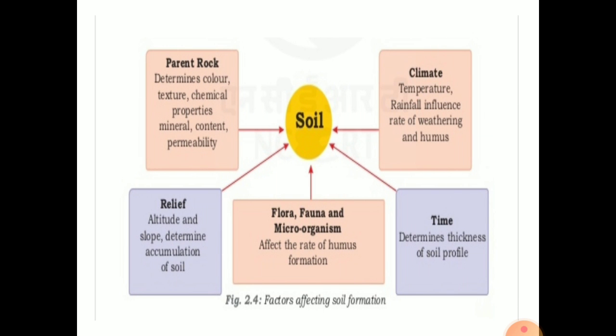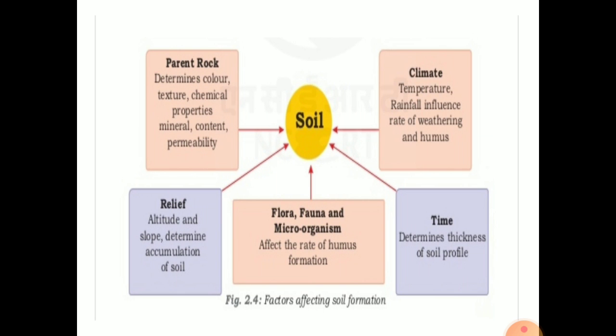Now looking at this flow chart, we can discuss the parent rock. First of all, in the formation of soil, parent rock comes. It determines the color, texture, chemical properties and mineral content of the soil. Then comes the relief. Relief includes the altitude, meaning from which area the soil is found.